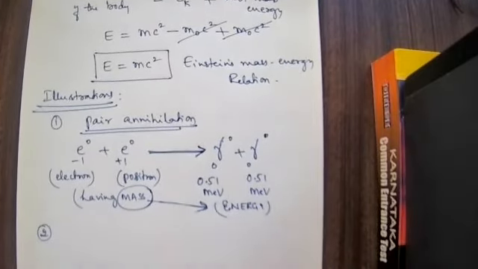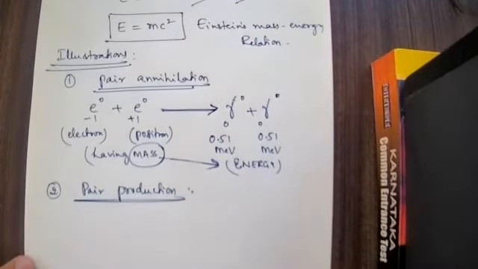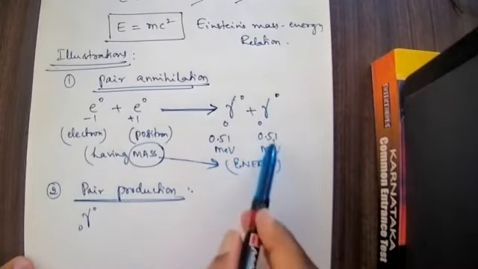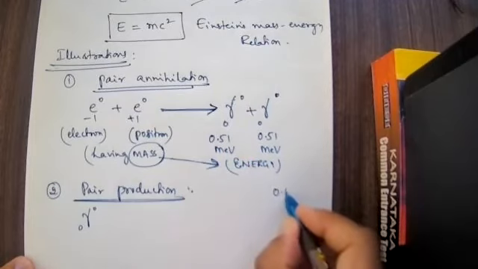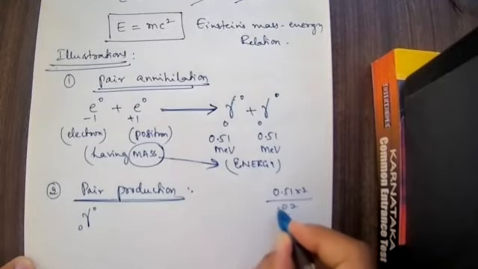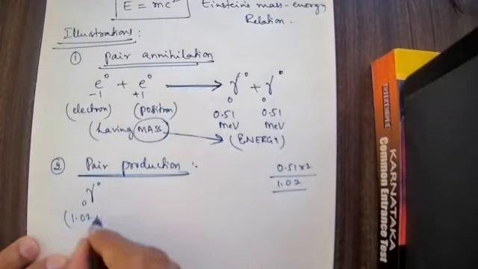Second one, the reverse case, that is pair production. In pair production, it happens the reverse way. A gamma ray photon has an energy equal to this plus this, 0.51 multiplied by 2, so it has 1.02 MeV.